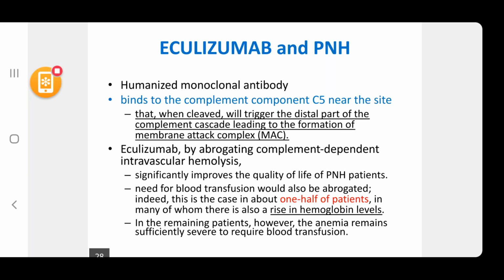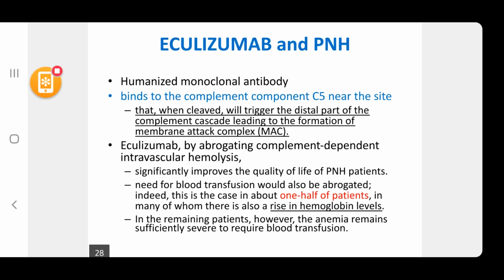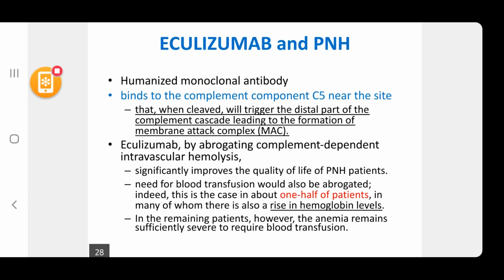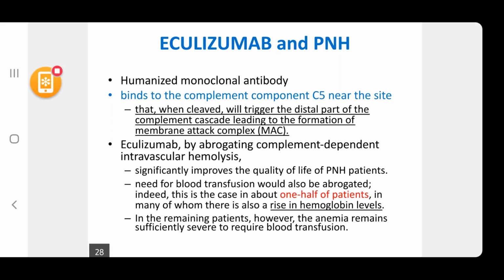Eculizumab prevents the attachment of membrane attack complex near the site where complement C5 is attached. So it will prevent the complement cascade from happening and the formation of MAC from happening. So C5 is stopped there itself.